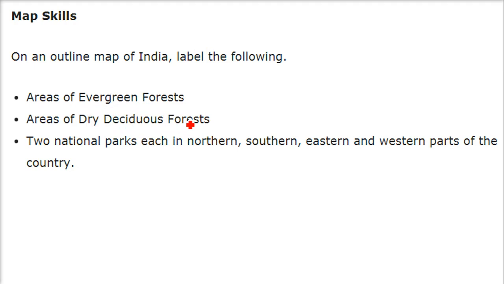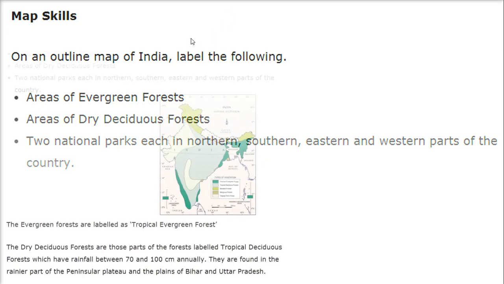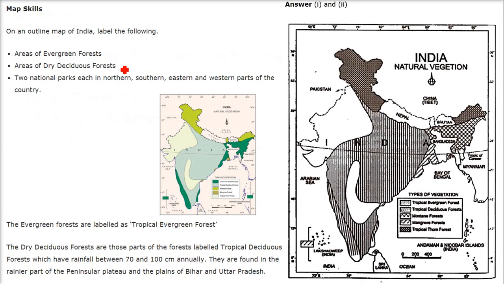Map skills. So we have to show area of evergreen forest, dry deciduous forest, and national parks. So area of evergreen forest. This is the area of evergreen forest. This is the region. Let me show it here. These are evergreen forest, tropical evergreen forest. Then we have area of dry deciduous forest. So dry deciduous forest is this region.